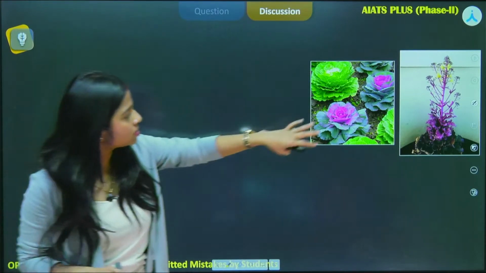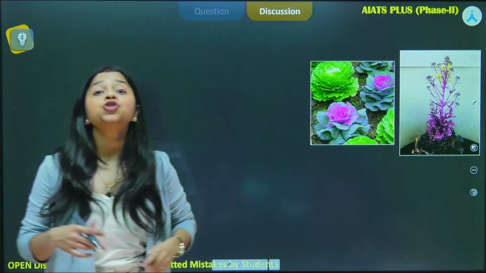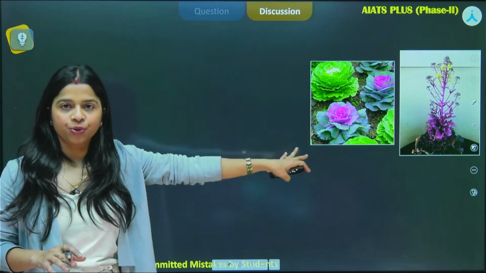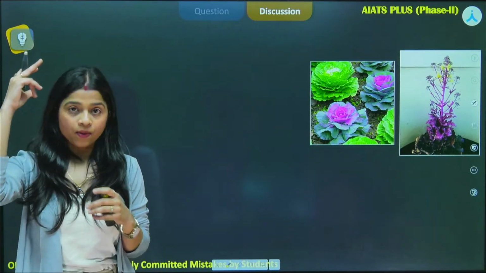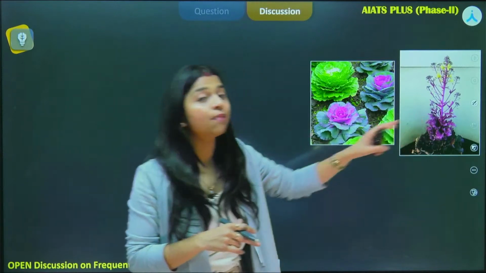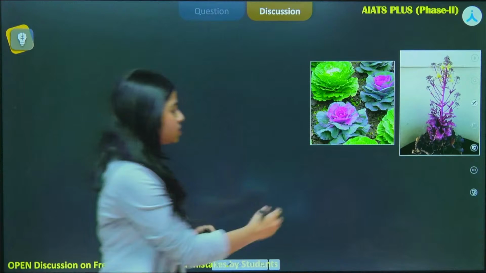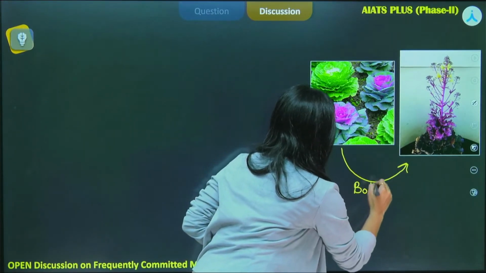Now when this particular plant has to flower, it cannot stay in such a texture. The stem has to elongate, and that will look something like this. So this is called the bolting process. Can you see that? This is the bolting process that has been represented over here.